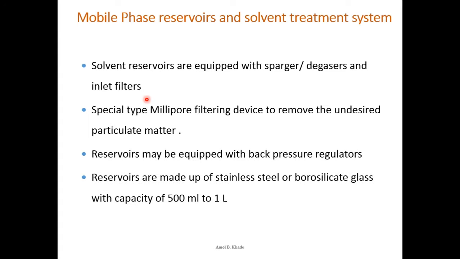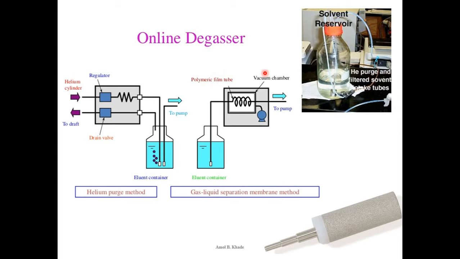Then reservoirs are made of stainless steel and or borosilicate glass with a capacity of 500 ml to 1 liter. Most of the time the reservoir bottles are made of very high quality grade glass, borosilicate glass, and usually the volume is 500 ml to 1 liter. This particular schematic diagram indicates the meaning of online degassing. I will tell you what online degassing means in a very simple way.